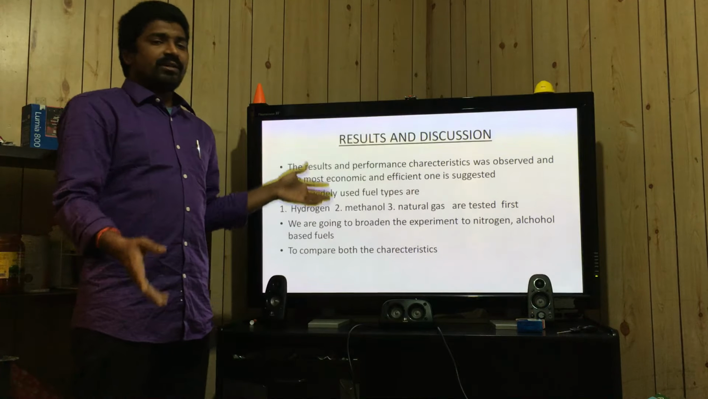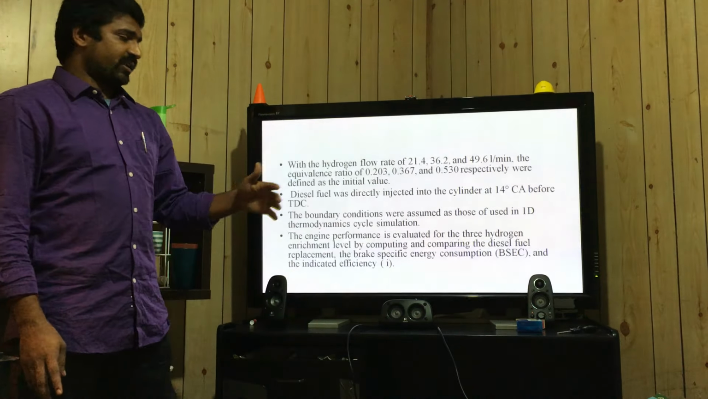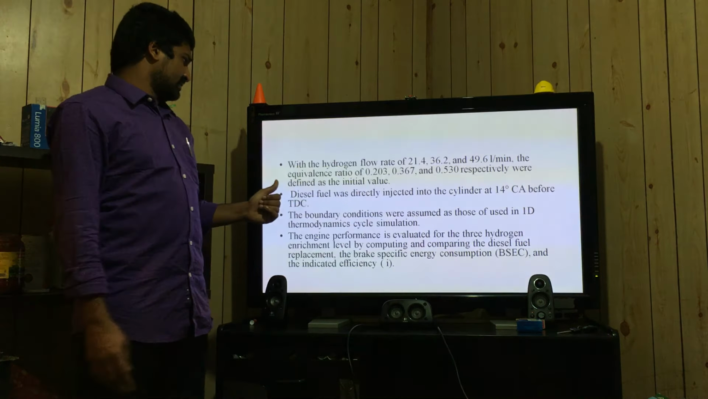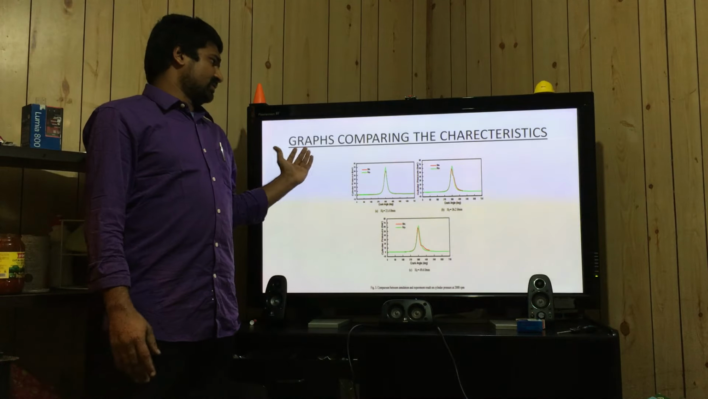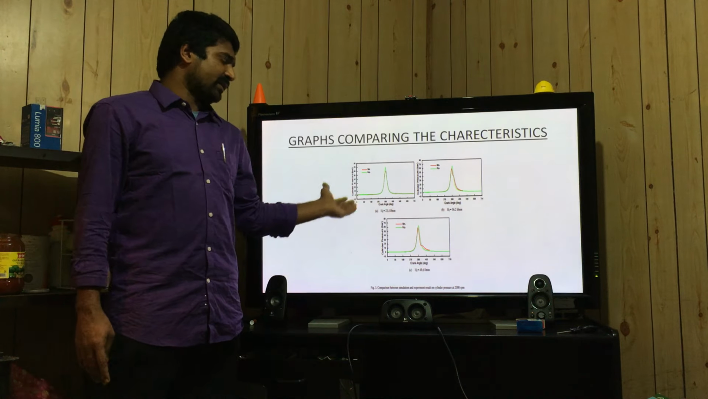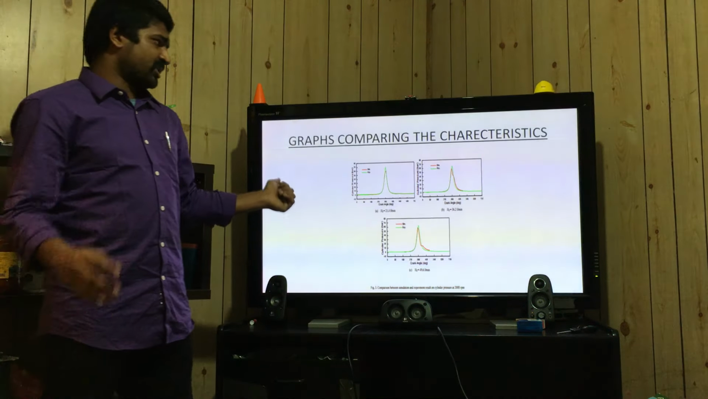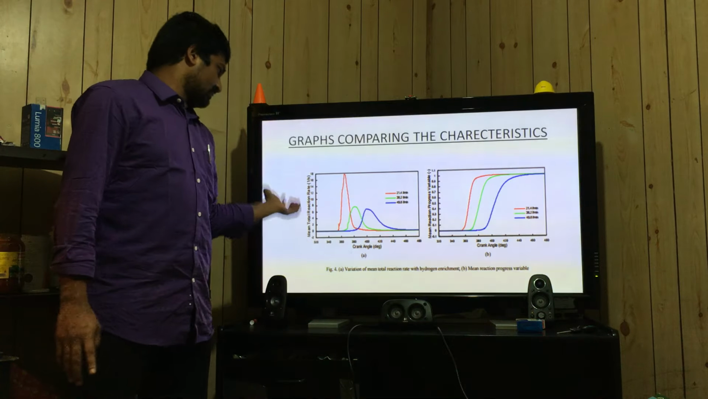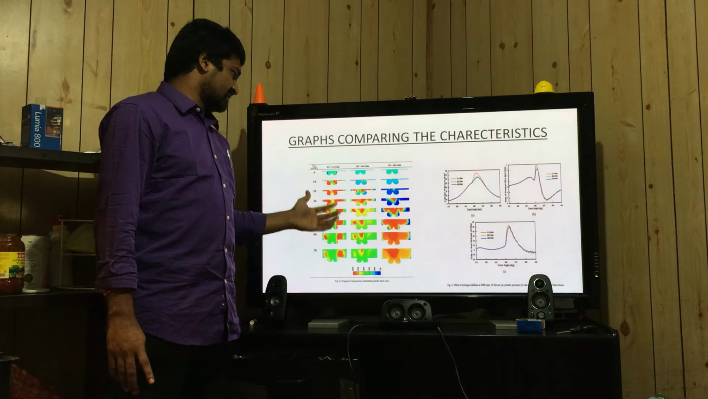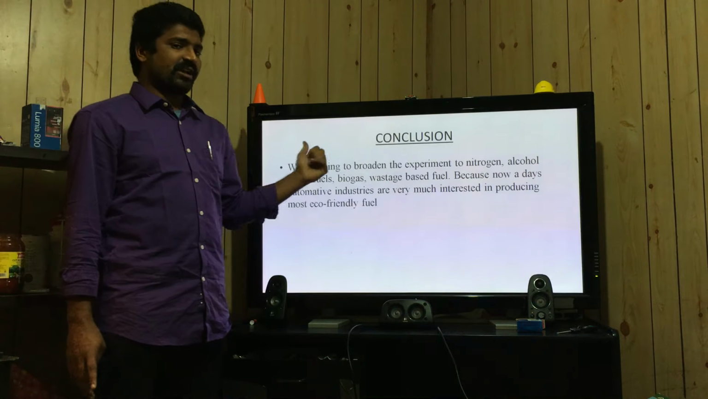Coming to the next slide, we can see how we are going to produce the best suggestions from the graphs. These are the graphs comparing the characteristics. Different types of graphs are plotted against crank angle in degrees, and also for power consumption, for emissions, thermal emissions and pollution emissions, speed, braking efficiency, etc. Everything is calculated.